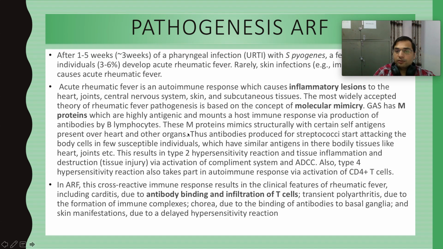So the antibodies which are produced for killing the bacteria also start attacking the healthy bodily tissues like heart and joints, right? So this is a type 2 hypersensitivity reaction. This autoimmune reaction leads to tissue inflammation and ultimately tissue destruction, right?